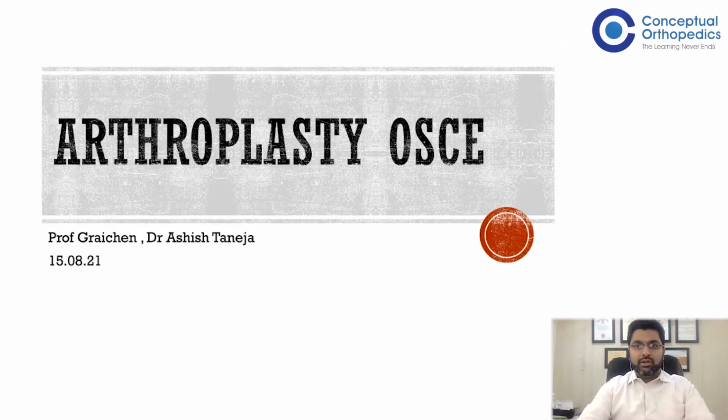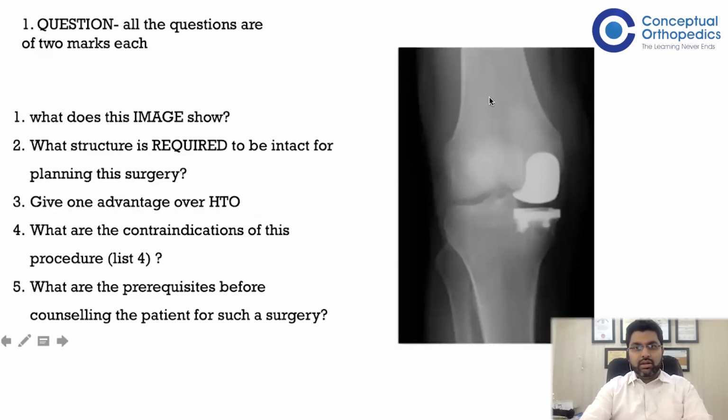Hi, students. Today we are going to discuss about OSCE in arthroplasty. I'm going to tell you about the possible questions that may be asked and what can be the model answers. So let's start. In this first slide, the examiner may ask you, what does this image show? What structure is required to be intact for planning this surgery? Give one advantage of this procedure over HTO. What are the contraindications of this procedure? And what are the prerequisites before counseling the patient for such a surgery? So let's go to the answers one by one.